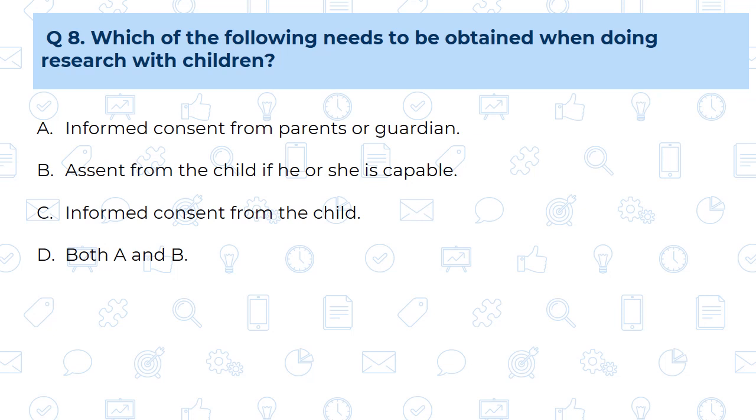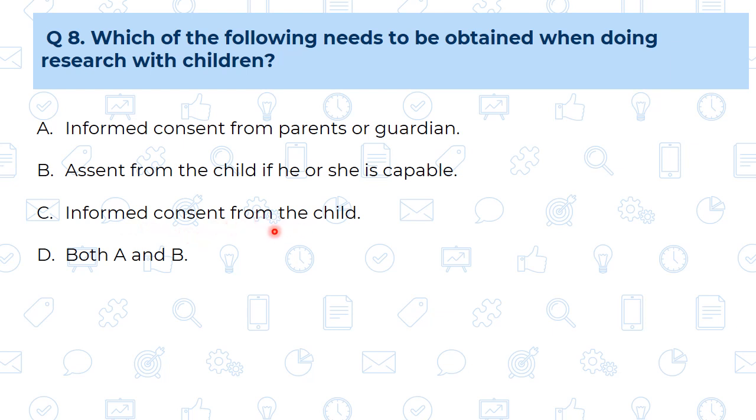Question number 8. Which of the following needs to be obtained when doing the research with children? Means whenever the research work is done with children, which kind of things are required, that we are going to see. A, informed consent from the parents or the guardian. Yes, this is correct, because we have to take the permission of the parents or the guardian of that child. B, assent from the child if he or she is capable. Means if that child is capable of answering, then we are going to take the assent from them. C, informed consent from the child.